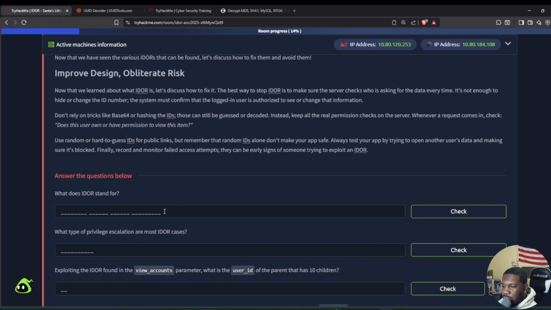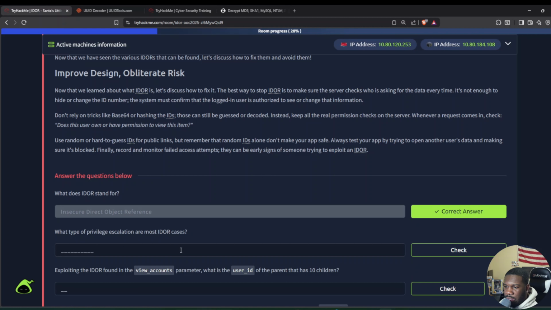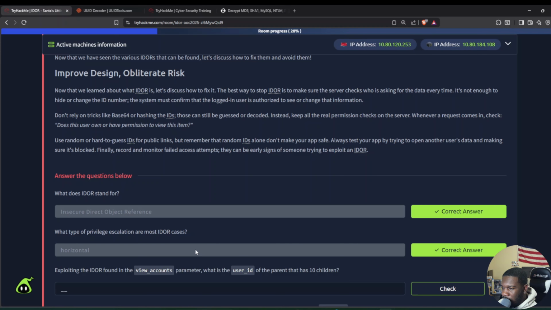And now let's get to our flags. What does IDOR stand for? Insecure Direct Object Reference. I hope you guys typed that faster than I did. What type of privilege escalation are most IDOR cases? As I was explaining, there's two. There's vertical and horizontal. Horizontal is the one that usually is going to be in IDOR cases because you're viewing other standard users' accounts.